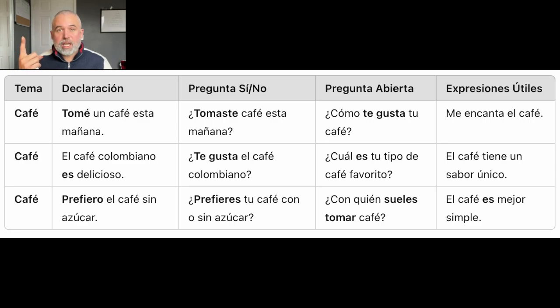It gives me a statement, yes-no question, open-ended question, useful expressions. That's the format. And it says, Tomé un café. Take that again. Tomé un café esta mañana, which means I took a coffee this morning. All right? Bring it over to the yes-no question. ¿Tomaste café esta mañana? Did you take or drink coffee this morning?